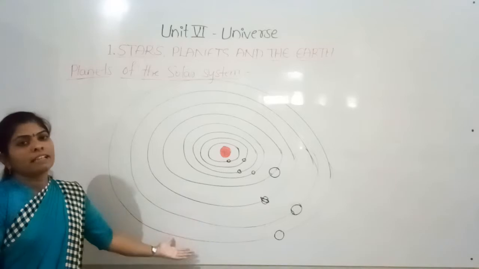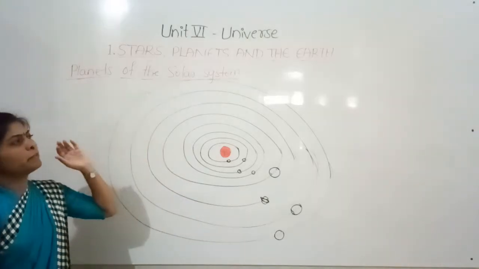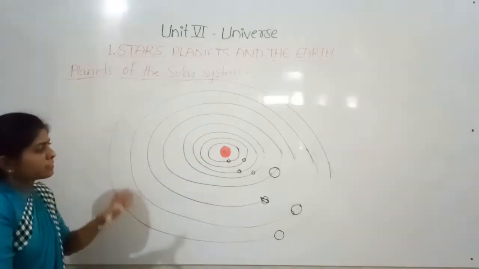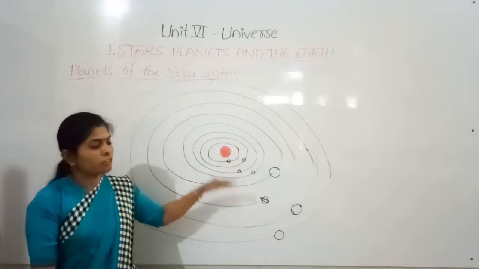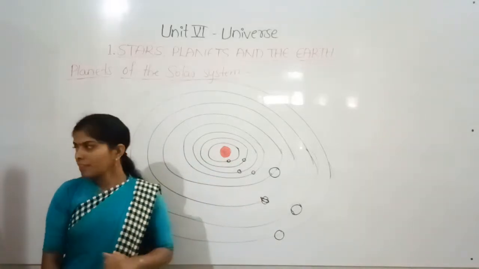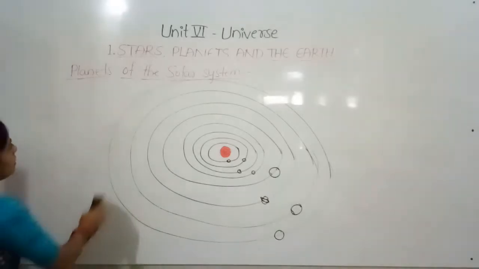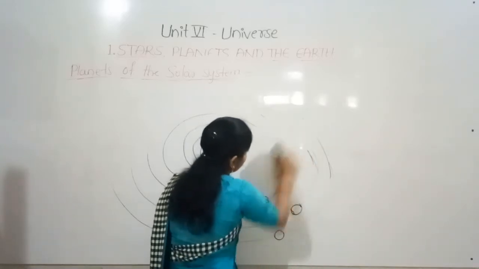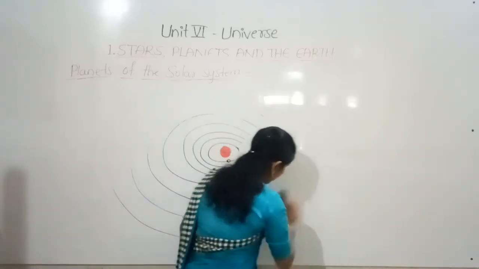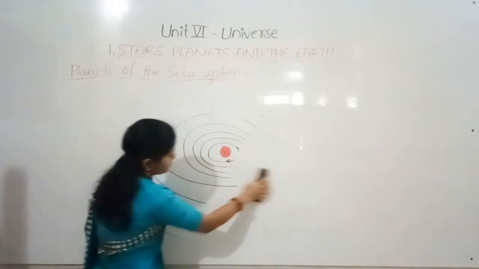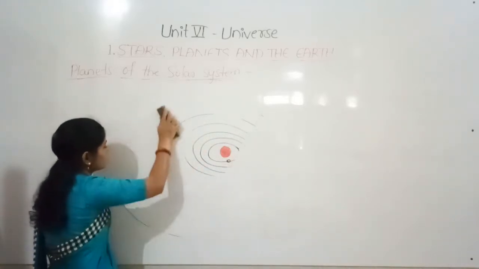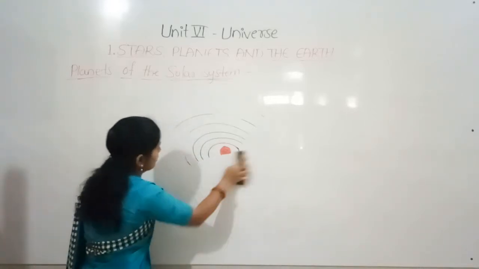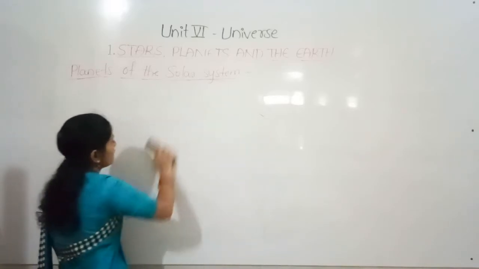Now we can discuss some brief main points about all the planets. We are not discussing in detail, just the main aspects. We know that there are 8 planets in the solar system: Mercury, Venus, Earth, Mars, Jupiter, Saturn, Uranus and Neptune.